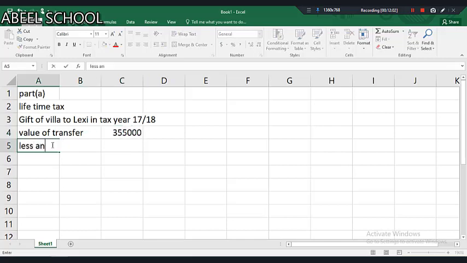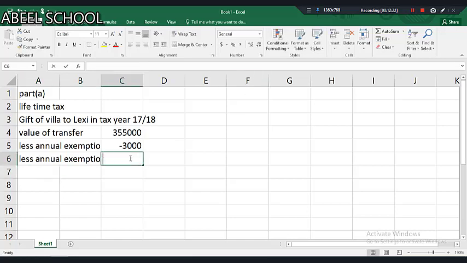Less annual exemption, which is 3,000, less annual exemption of 16-17, last year's annual exemption. Since this gift was given to Lexi during the lifetime, it is a PET and we don't pay any tax on a PET in lifetime.